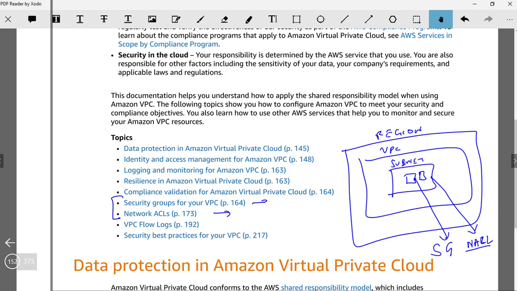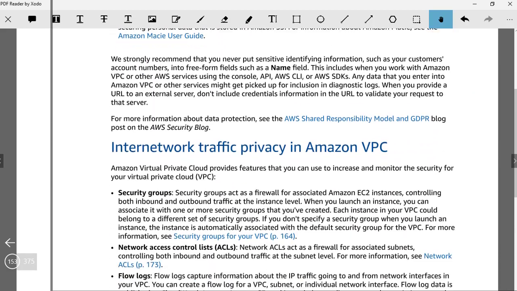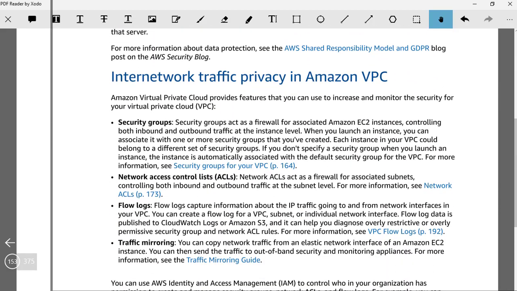Okay, so we'll talk about these security group and NACL now. Let me go there. Yeah. So security groups act as a firewall for associated Amazon EC2 instances, controlling both inbound and outbound traffic at the instance level. So security group is all about the instance level. So this is the important thing, instance level. When we launch an instance, you can associate it with one or more security groups. Yes, more than one security group can be attached to an EC2 instance. So one or more security groups is important. Each instance in your VPC can belong to a different set of security groups, which is fine.